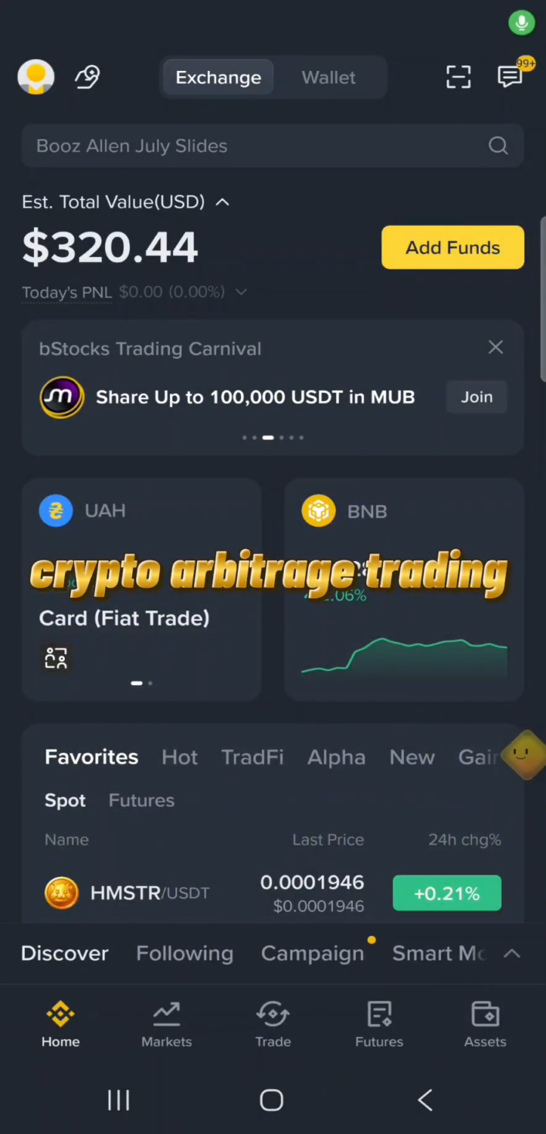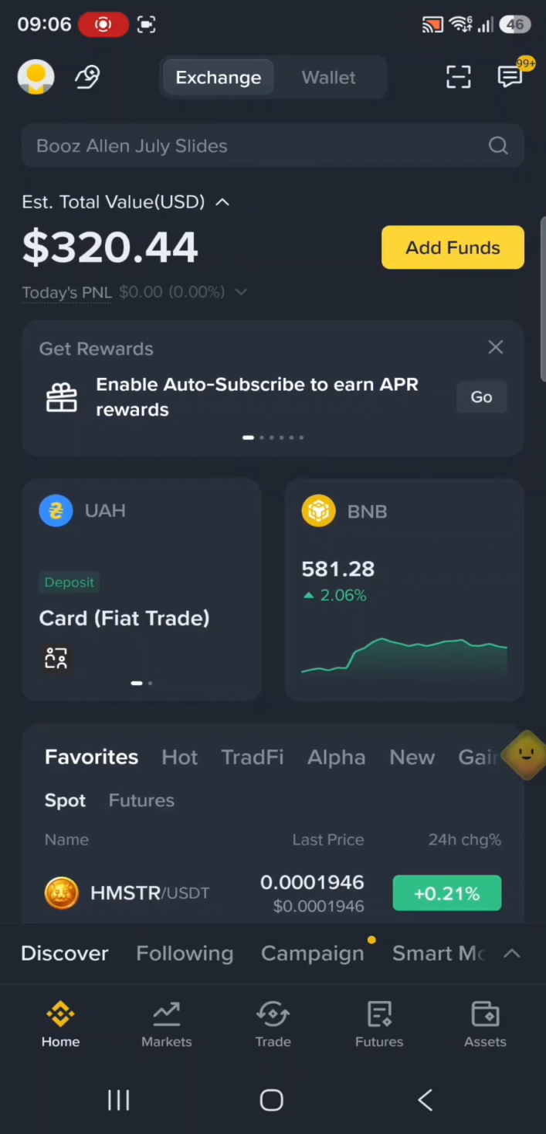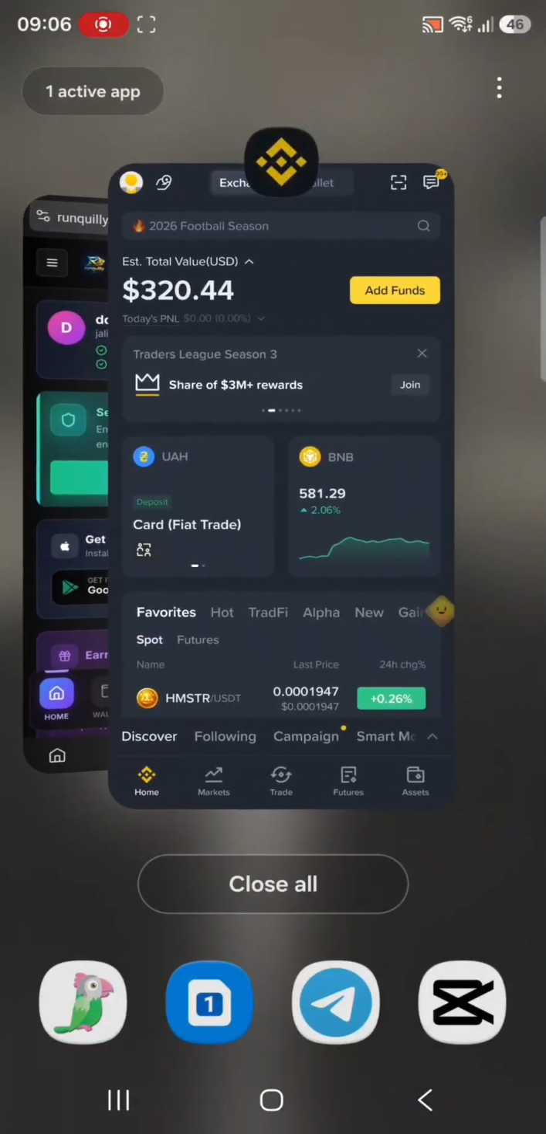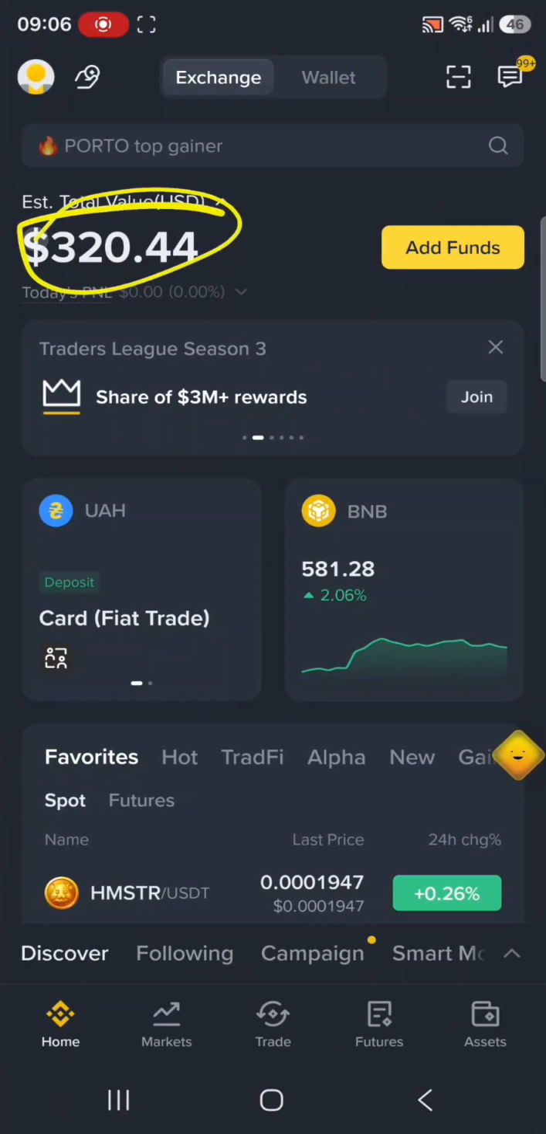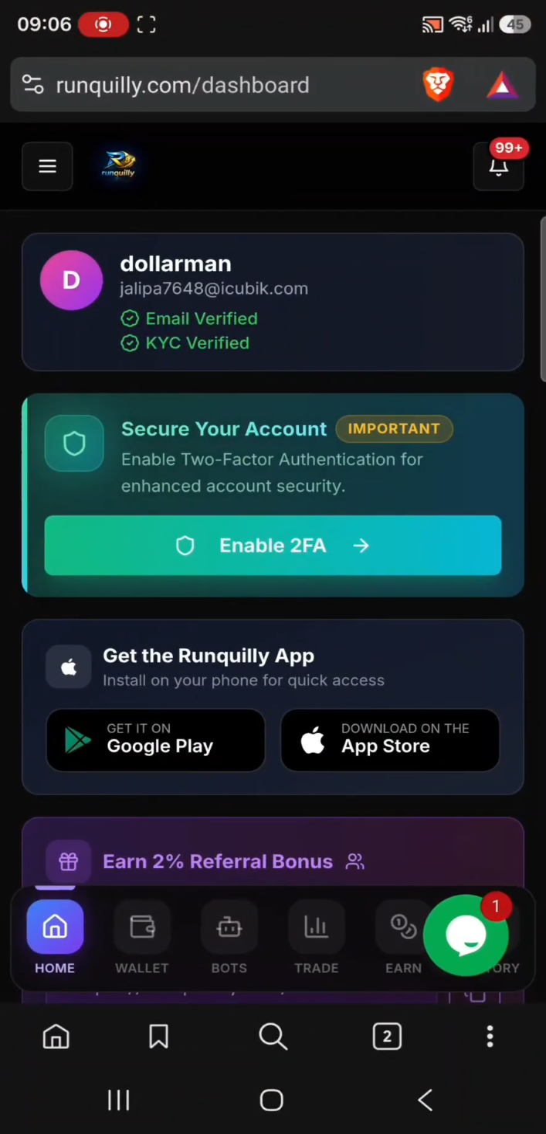Crypto arbitrage trading, where you buy assets at a lower price on a centralized platform and you sell the same in a decentralized platform at a higher price. So we are trading crypto arbitrage trading, and as you can see, we've started with 320 USDT. That means every human being can afford that amount.